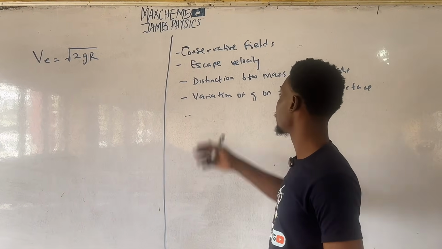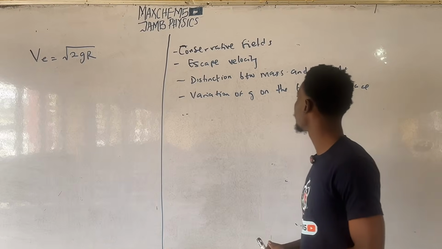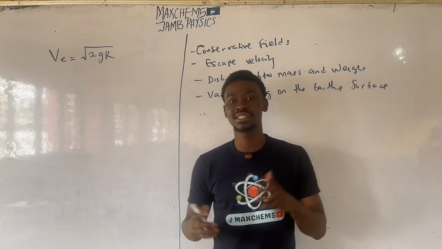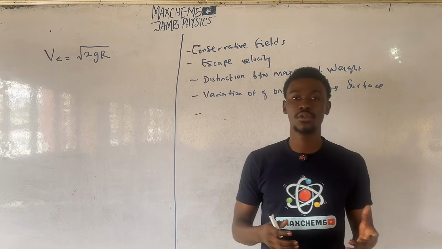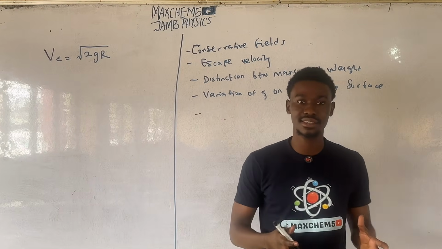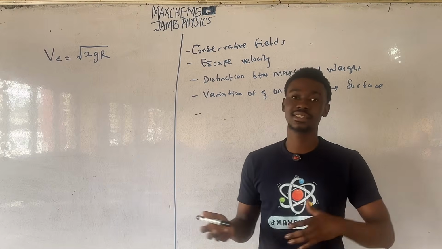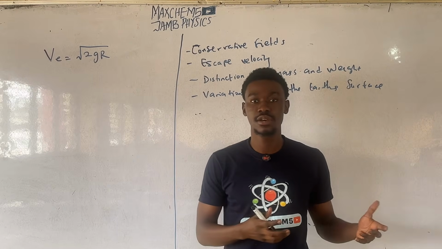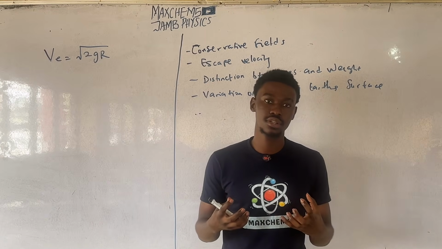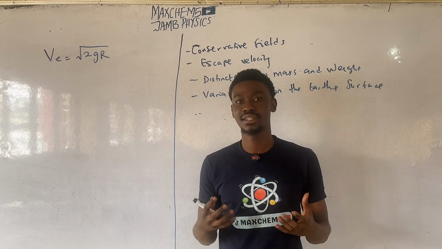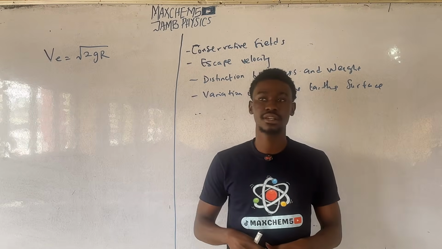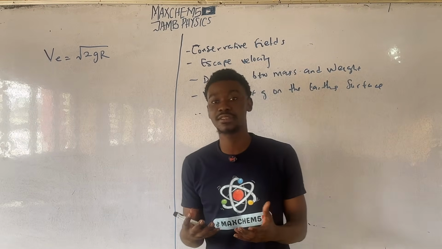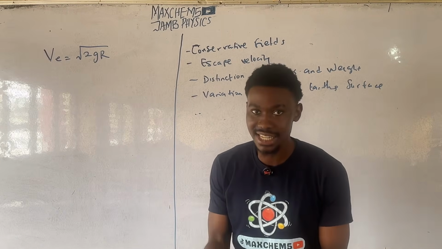The next thing we'll be discussing is the distinction between mass and weight. Most often than not, people make the mistake of treating mass and weight as the same thing. Mass is quite distinct from weight. Mass is simply the quantity of matter a body possesses, whereas weight is the force of gravity acting on a body that keeps the body in place. Mass, again, is the quantity of matter a body possesses, and weight is simply the force of gravity acting on that body.